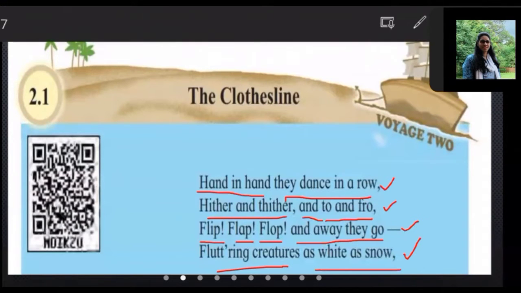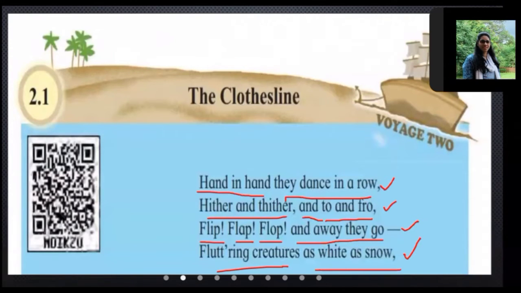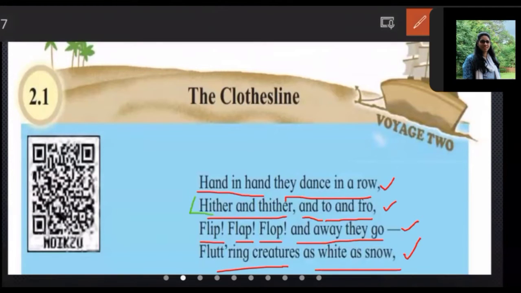Hither and thither and to and fro. Hither and thither means from here to there. We all know that when the wind blows, the clothes appear to be moving from their places. So hither and thither and to and fro are phrases for this movement from one place to another. Flip, flap, flop.